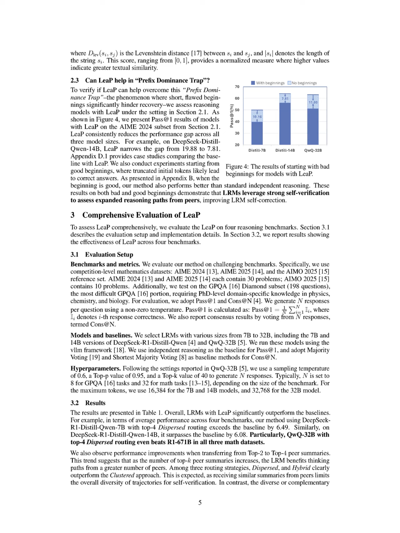The results showed that models utilizing LEAP significantly outperformed the baselines across all benchmarks, with improvements in Pass@1 scores and consensus metrics, thereby supporting our claims about the effectiveness of peer learning in enhancing reasoning capabilities in LRMs.